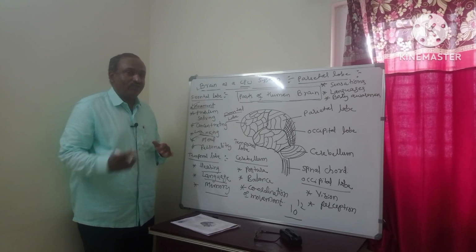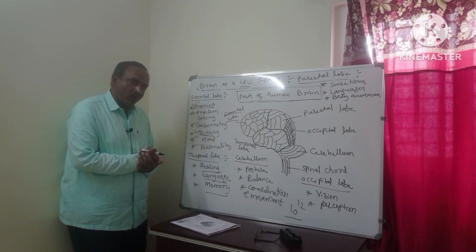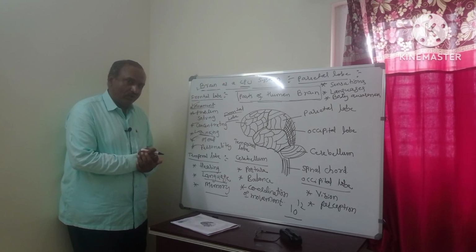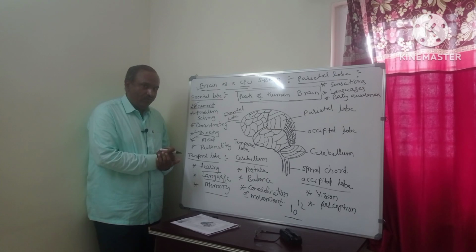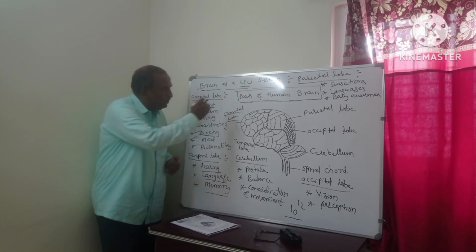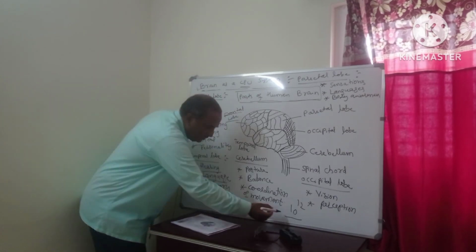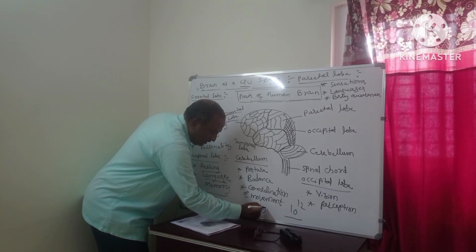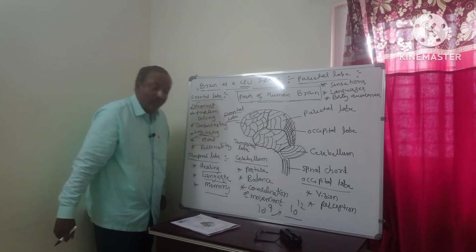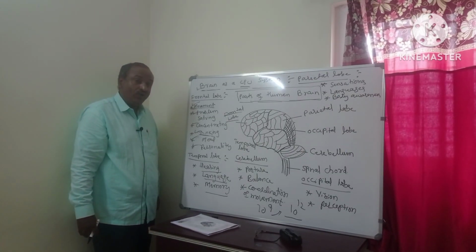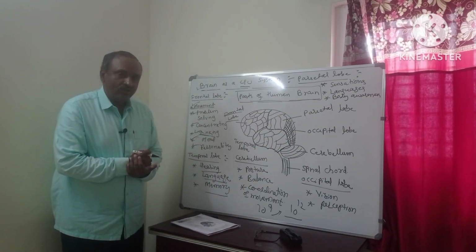Memory means, for example, what I have done yesterday, what I have done 1 month before, 1 year back. Memory is there. Then only we can store information. In a CPU also, a hard disk is there. As I already told, 10 raised to 9 gigabytes or 10 raised to 12, sorry, tera. Tera means 10 raised to 12, giga means 10 raised to 9.